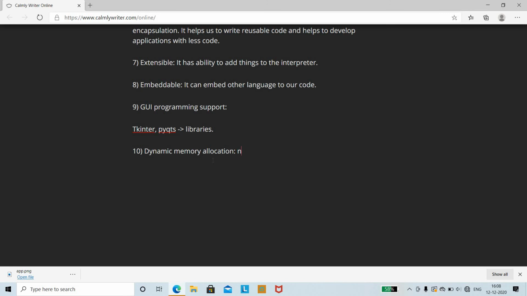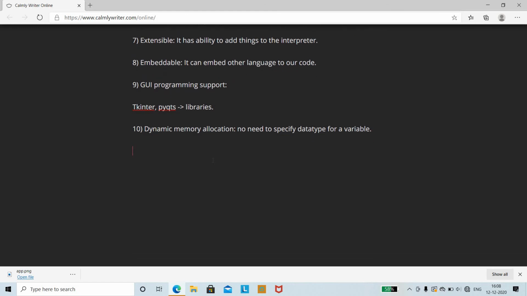So there is no need to specify the data type for a variable. Without specifying the data type, you can directly declare it. Without specifying the data type for a variable, it will automatically assign the memory to the variable at runtime. Therefore, it is referred to as dynamic memory allocation.